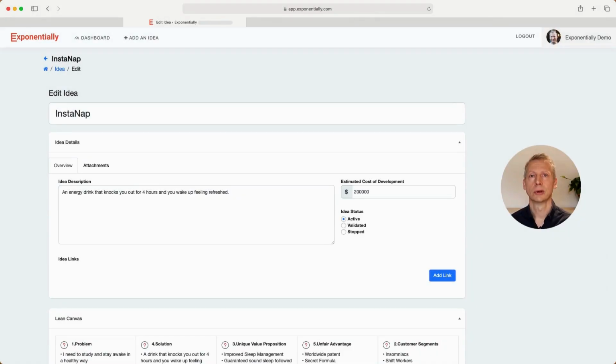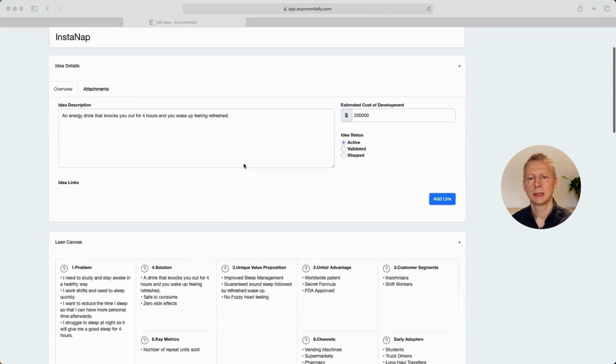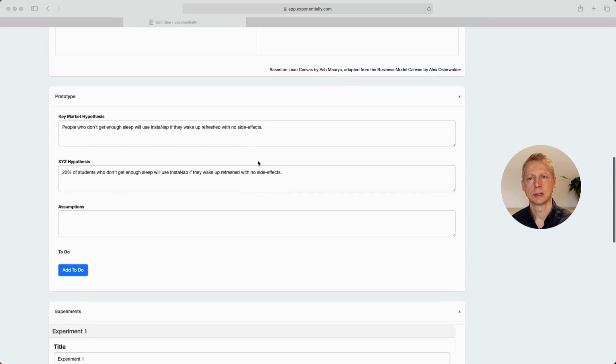So well done for doing your first prototype on the sample exercises. Let's walk through Instanap and see what you did compared to how I would approach it. As a reminder, Instanap is about an energy drink that knocks you out for 4 hours and you wake up feeling refreshed. Based on the lean canvas, we can then derive the prototype.